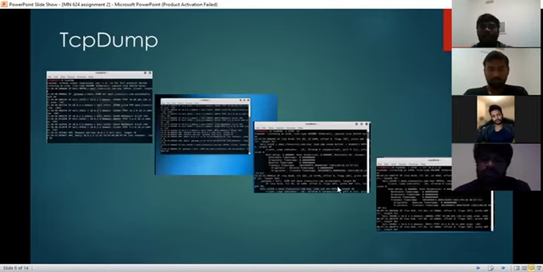Now I'm going to explain TCP dump. TCP dump is used to analyze a particular IP address used by a computer program in a command line. We enter some commands in the command line. So these are all the IP addresses which are listed. This is the command that we entered in the command line, and as soon as we enter it, we get the list of the IP addresses.